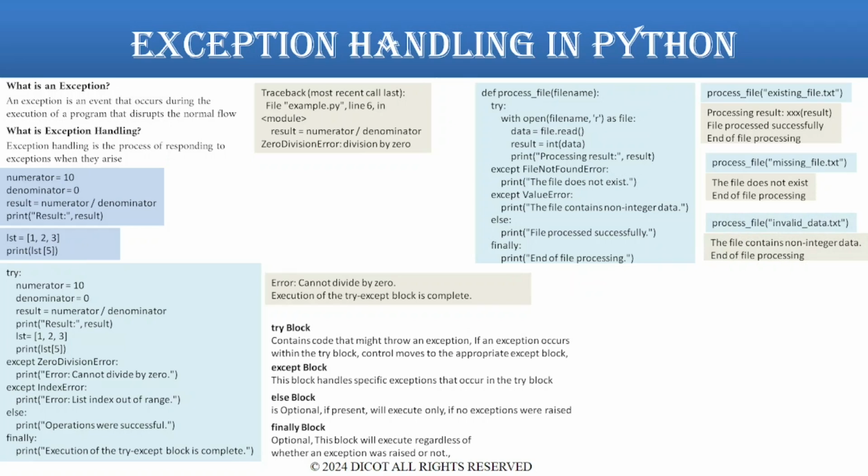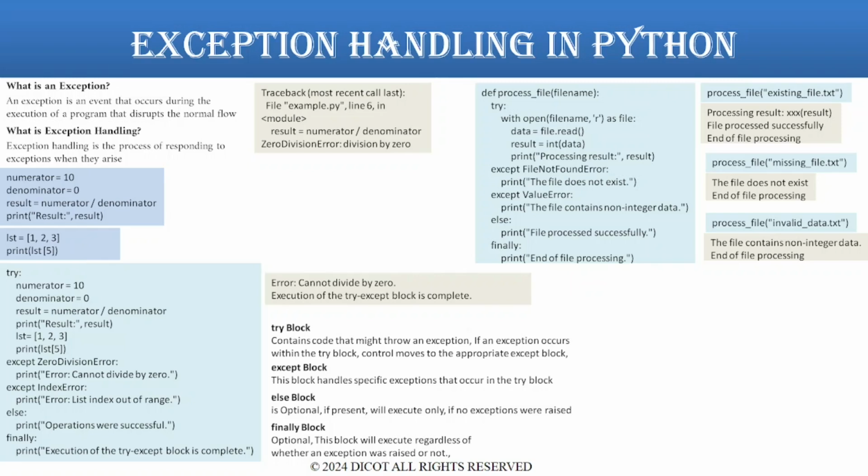In third case, file exists with invalid data. Function process_file is invoked with file name invalid_data.txt. In this case, the file contains non-integer data. The output is the file contains non-integer data. End of file processing.